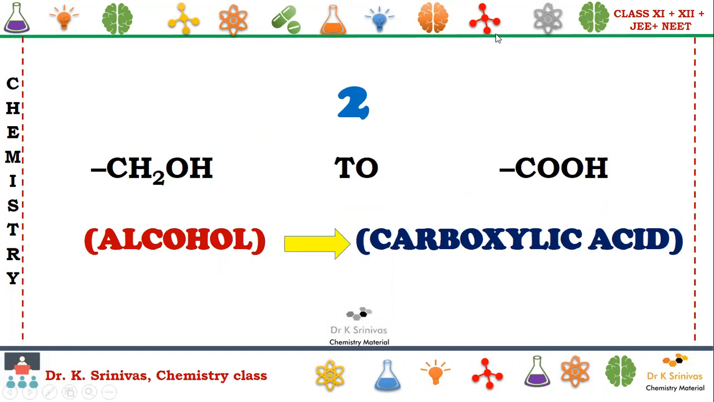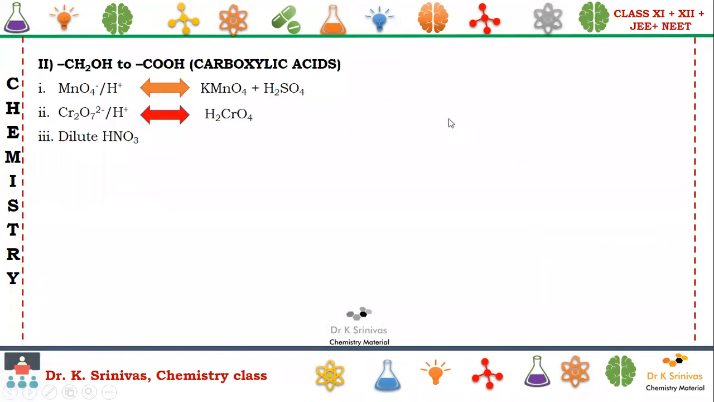The second one, what we are doing, corresponding alcohols to corresponding carboxylic acids. How we are doing that? By using simple reagents. Let us take a few examples under this category. Here, first, potassium permanganate plus H2SO4. Here we are showing the ionic form, we are writing in full. Next is potassium dichromate, K2Cr2O7 plus H2SO4 gives chromic acid. Next is dilute HNO3.